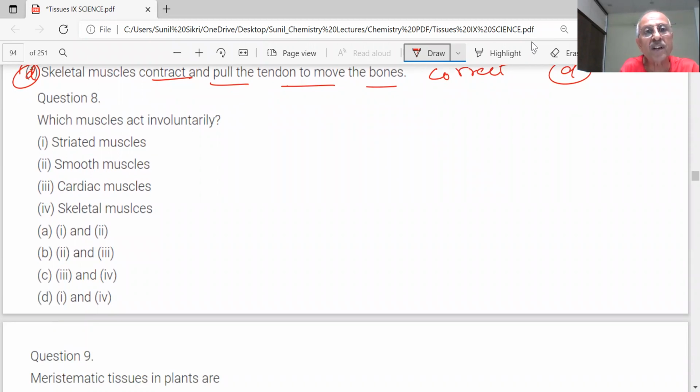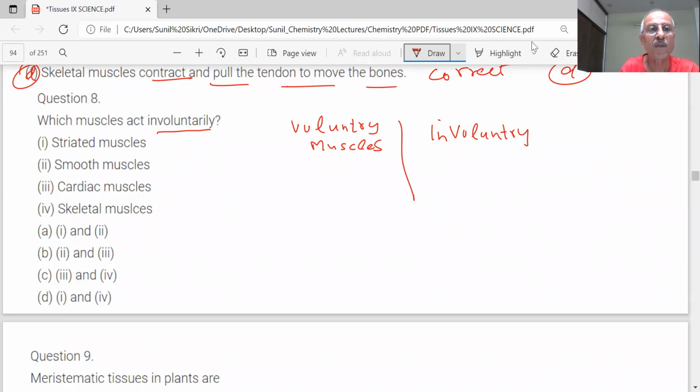Which muscles act involuntarily? What do we mean by voluntary muscles? Sir, voluntary muscles are the muscles which we can control. Involuntary muscles are those which we cannot control.